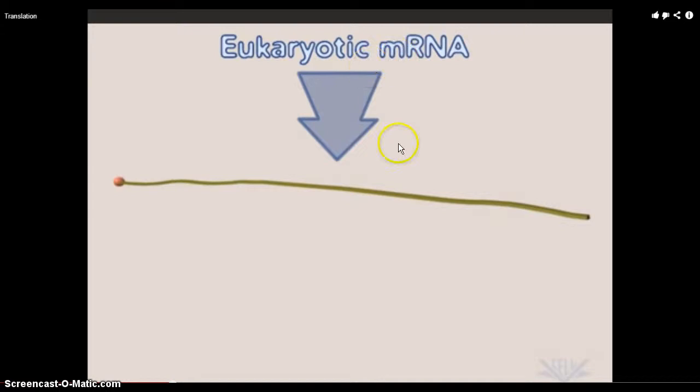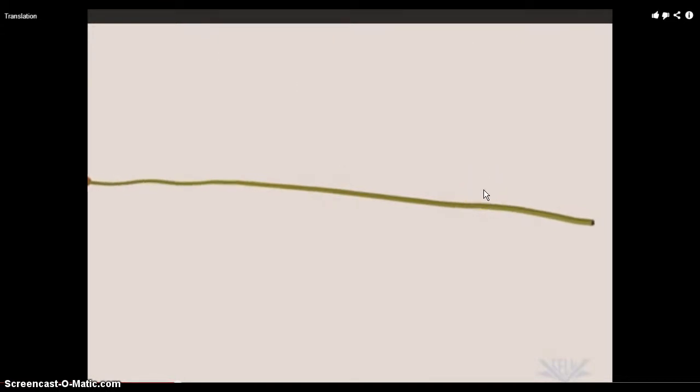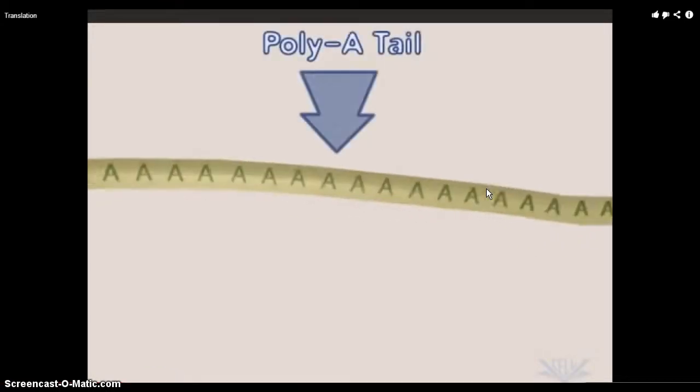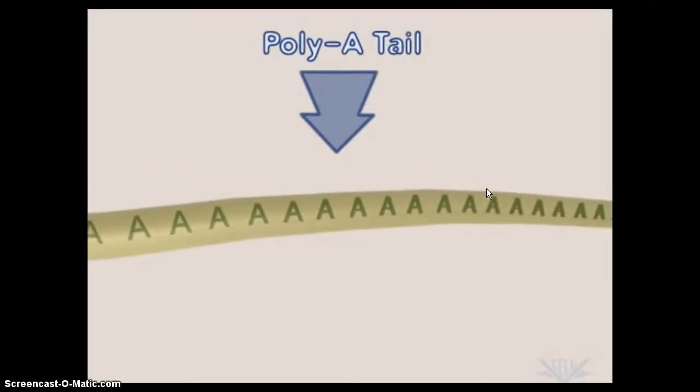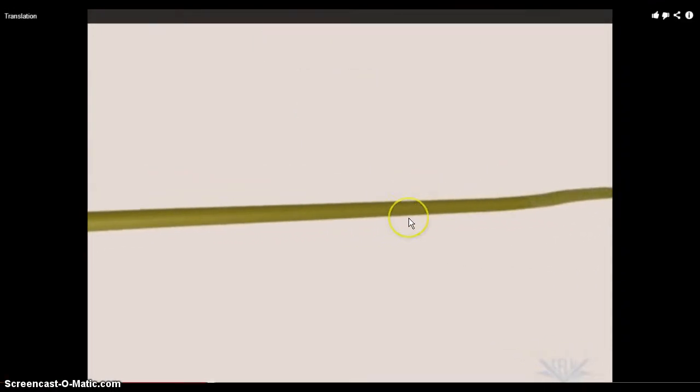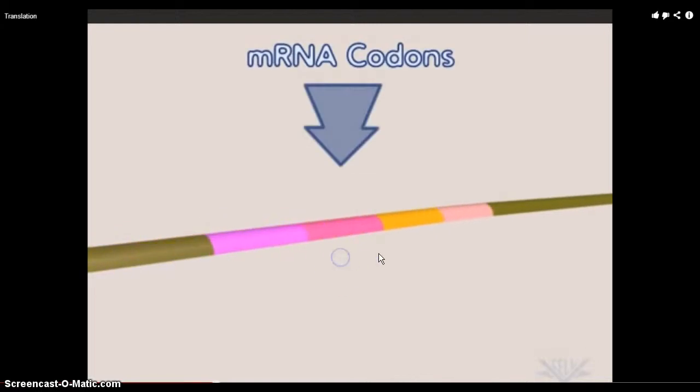M in mRNA stands for messenger. Here we are in the cytoplasm. Okay, we're going to talk about some structures of the mRNA. You don't have to know the poly A tail. What you do have to know, though, are these codons.